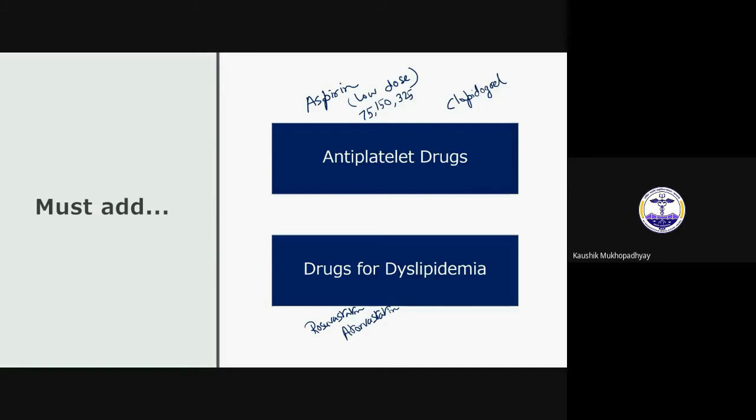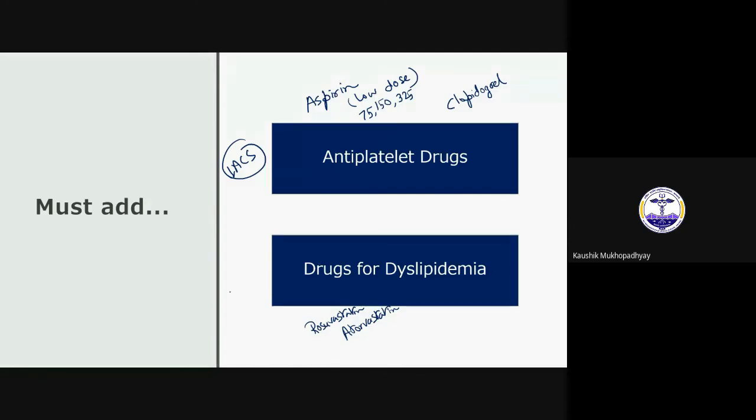What will the antiplatelet drug do? It will inhibit platelet plaque formation and decrease the happening of acute coronary syndrome. So basically it will inhibit myocardial infarction and unstable angina. So basically you are giving this for prevention.